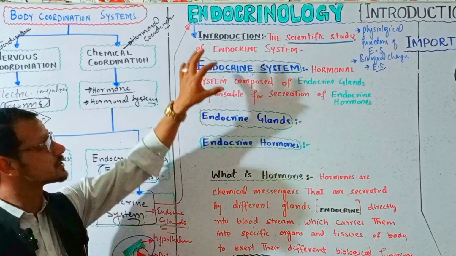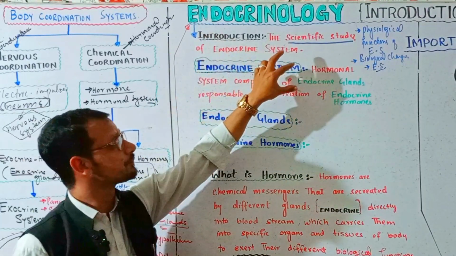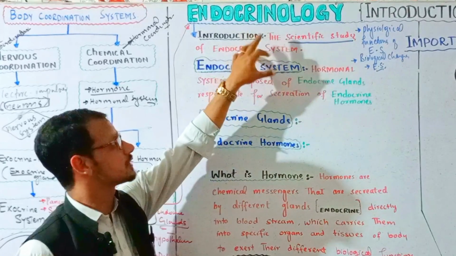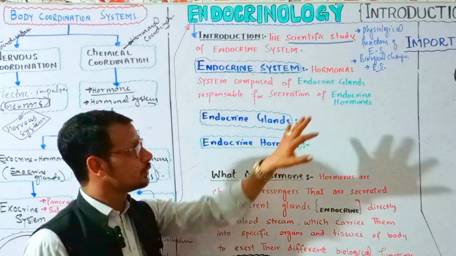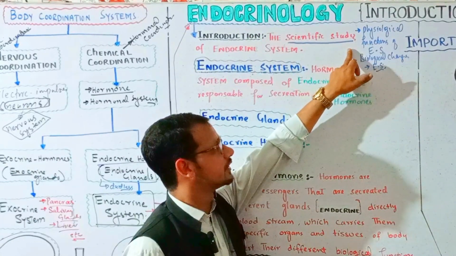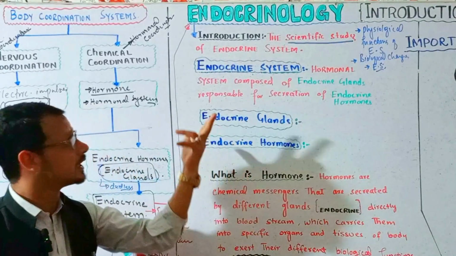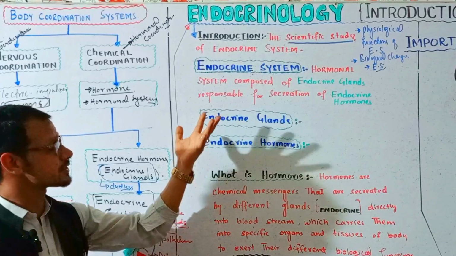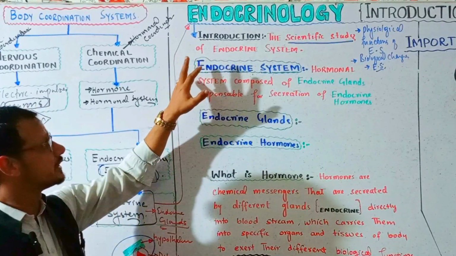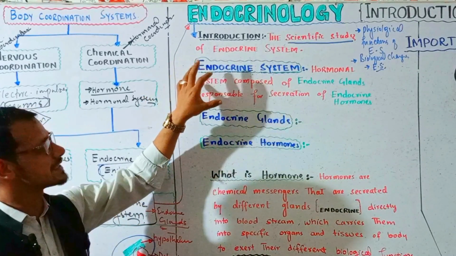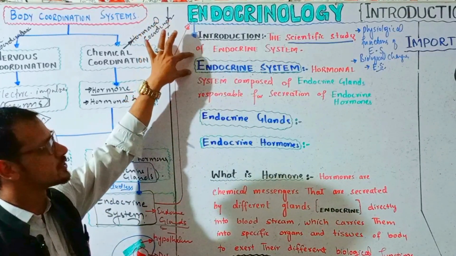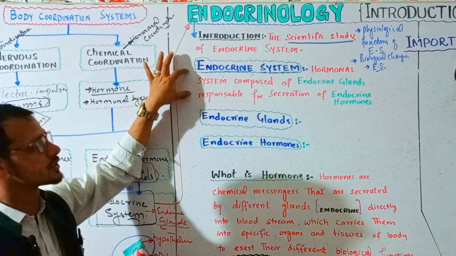So we will discuss all these effects in endocrinology. Also, when we get some abnormalities in the endocrine system, we will cover that in the pharmacology of the endocrine system. But first of all, we must know about the normal physiology and anatomy of the endocrine system.